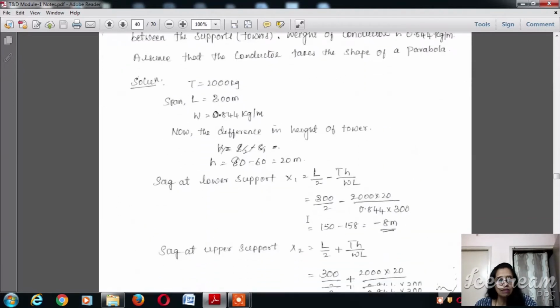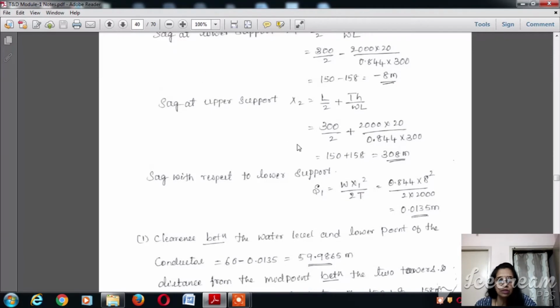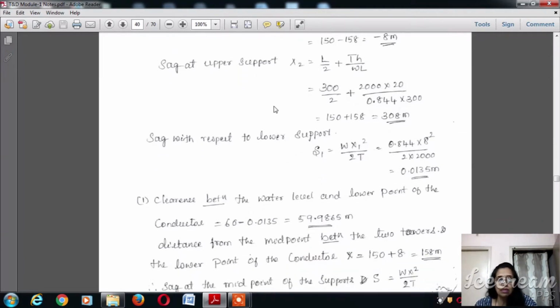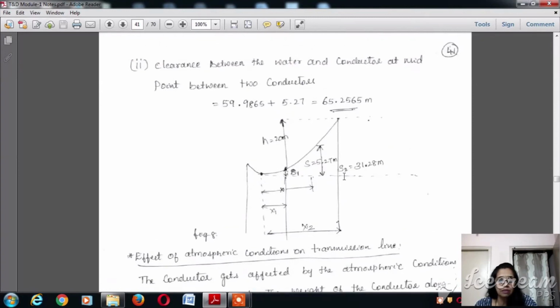Similarly, I have calculated some of the problems here, which can be solved using the data given in the numericals, and then using the formulas for S1, X1 and X2, you can calculate the sags S1 and S2. And similarly, we have given one problem where X1 is less than 0, then point O shifts beyond the level support, that is, beyond the lowest support.